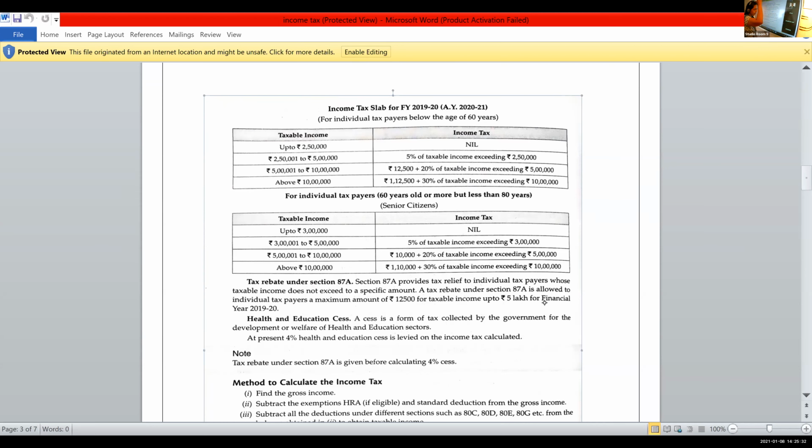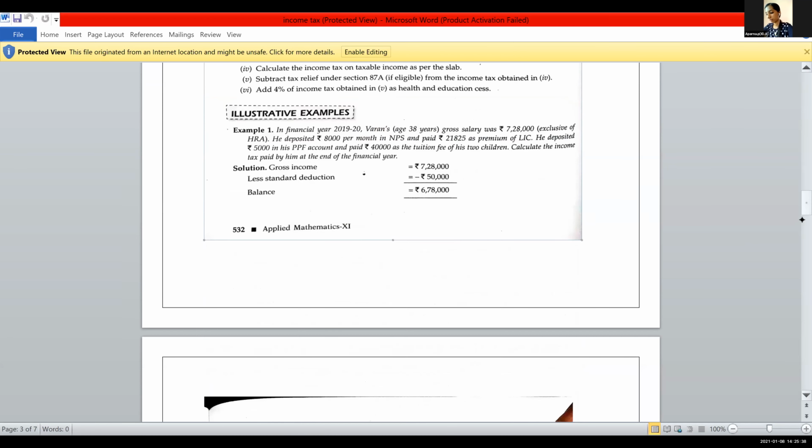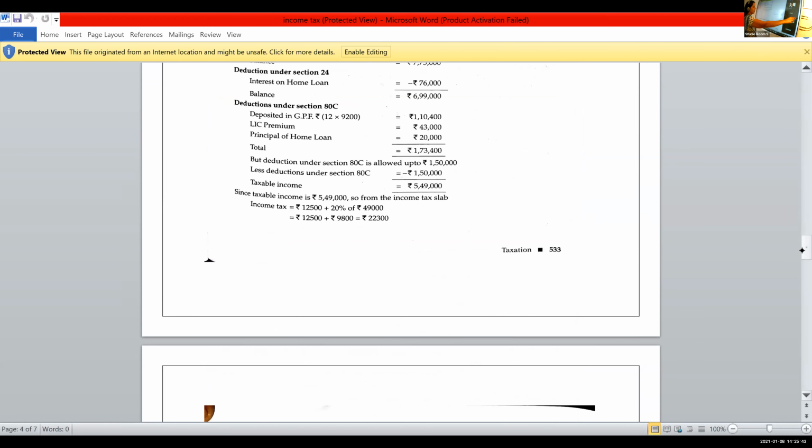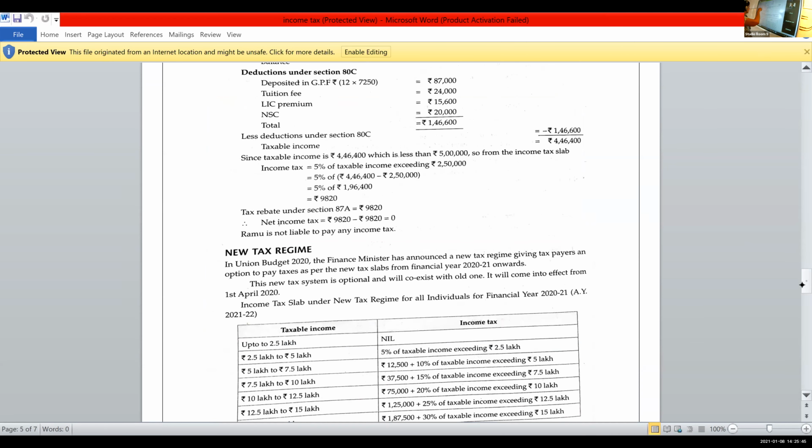Is it clear, Aparna? Yes, ma'am. Aditya, Satyan, is it okay? Although we are calculating the tax, finally what is the conclusion we are saying here? Ramu is not liable to pay any income tax because under section 87A he will get a rebate.